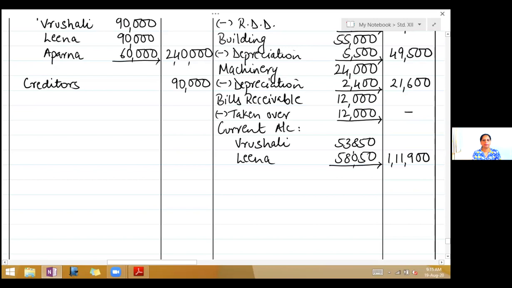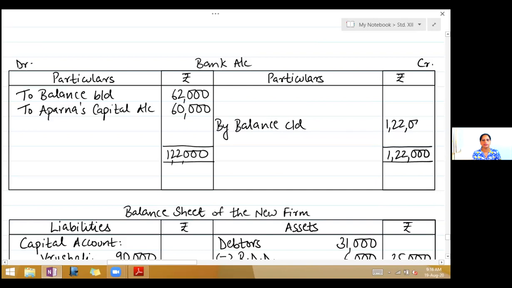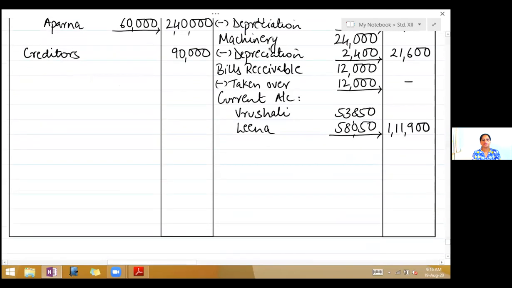So close the bank account and you have to write the balance in the balance sheet. Total 1,22,000. Write on the credit side, 1,22,000. Write, by balance carried down, 1,22,000. Now this balance you will write in the balance sheet. Write on the asset side, cash in bank, 1,22,000.